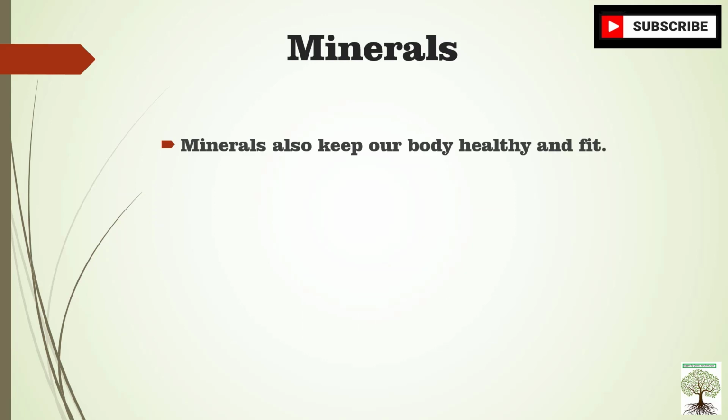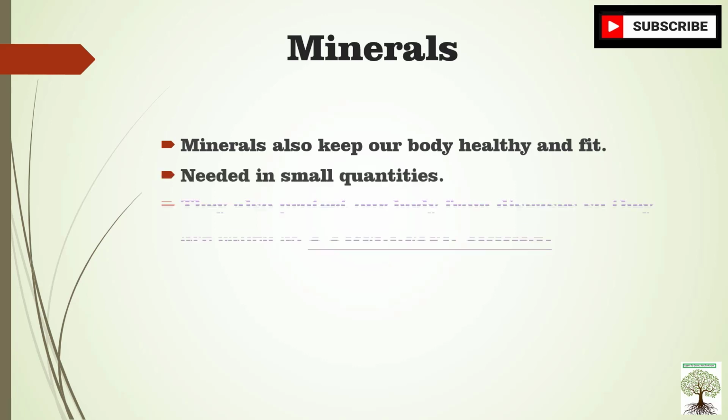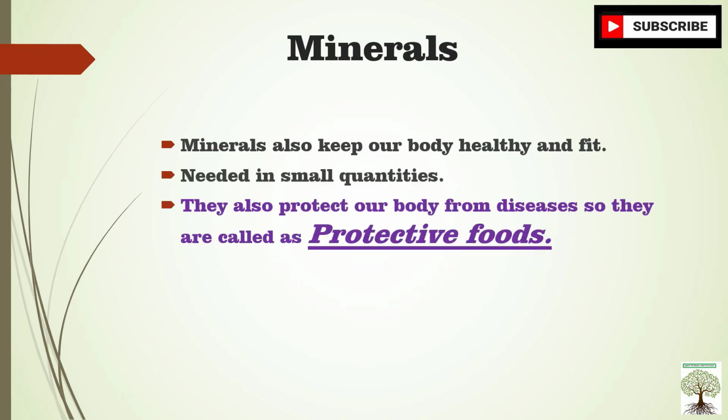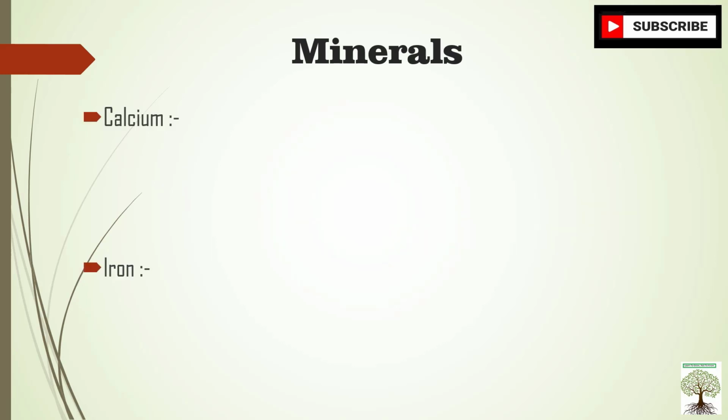Let's see the minerals. The next nutrient is minerals. Minerals also keep our body healthy and fit. Like vitamins, they are needed in small quantities, and they protect our body from diseases. So they are also called protective foods. Vitamins and minerals both are protective food. Minerals like calcium, iron, potassium, iodine are present in different food items.